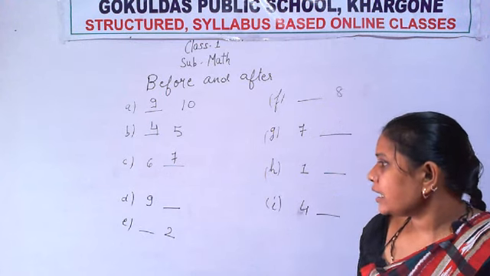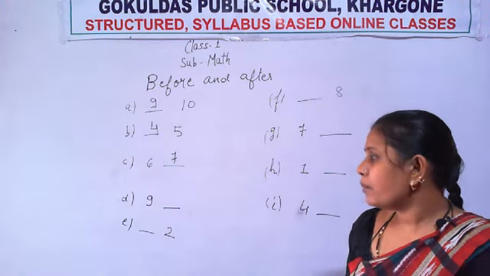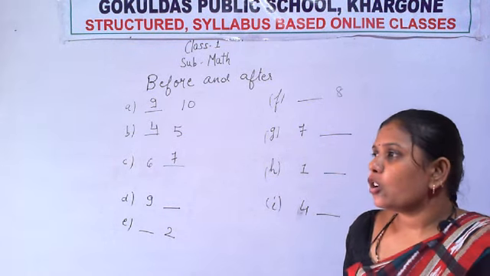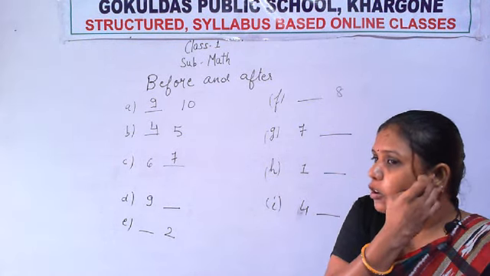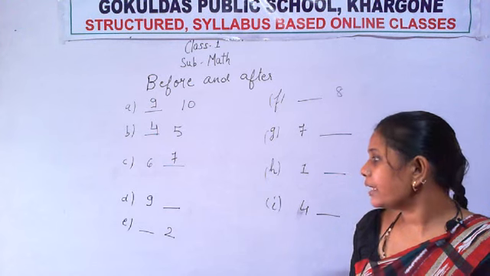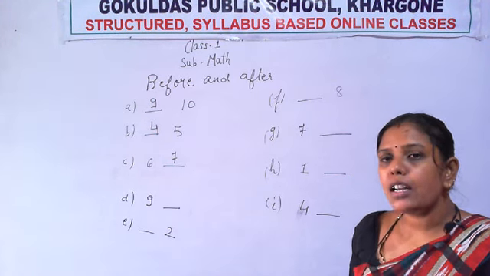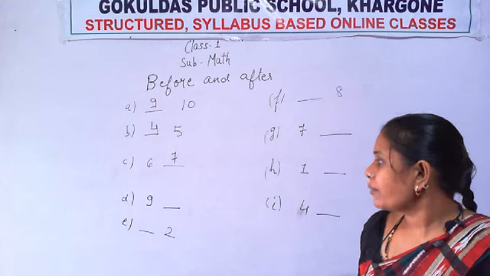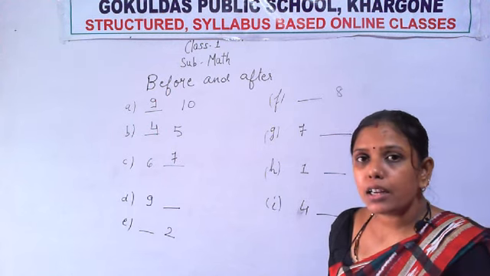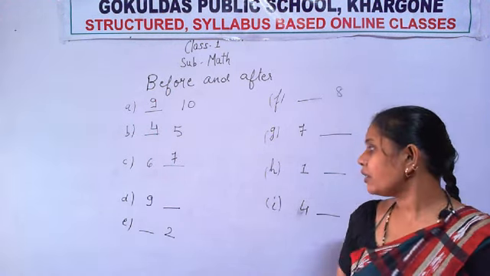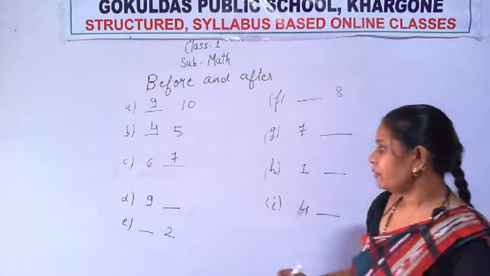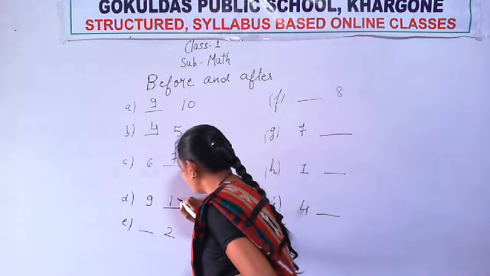What is the next number? The number is 9. Now which number do you have to write, before or after? The blank is given after 9. That means you have to write the number that comes after 9. Which number will come after 9? 10. Very good.